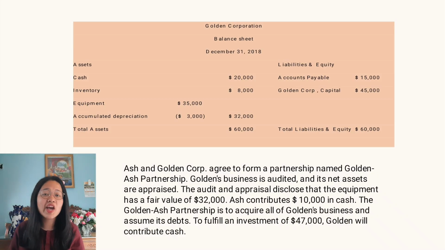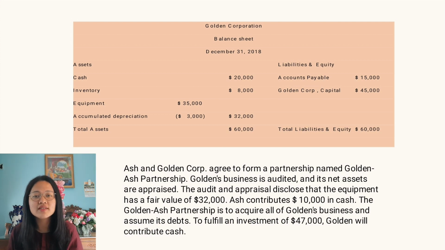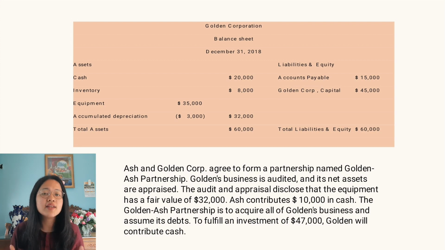For example, Ash and Golden Corporation agreed to form a partnership named Golden Ash Partnership. In the slide, we can see the balance sheet of Golden Corporation. There are total assets and total liabilities and equities of $60,000. Golden's business is audited.